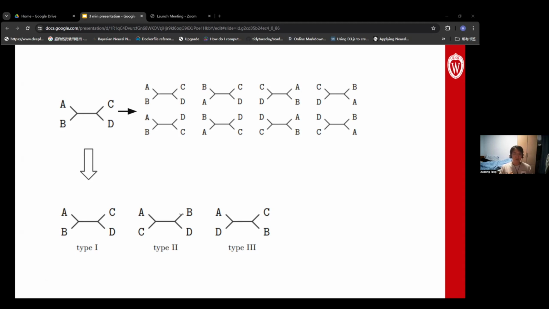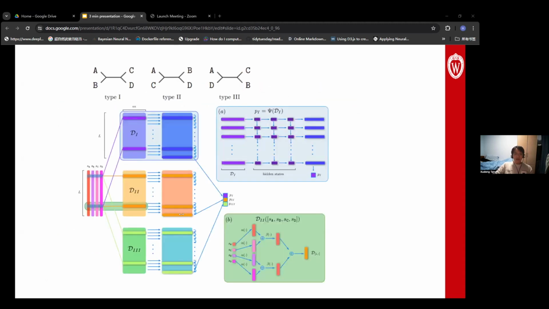So the model that we proposed in our paper focused on improving this aspect, so we introduce an invariance property to the neural network. The model takes in a module that accounts for all possible permutations of each type of tree. In this slide, we give a broad overview of our model for a 4-taxon tree. The D here stands for a descriptor. Each descriptor accounts for all equivalent trees of one tree type. In the case of 4-taxon trees, there will be 3 descriptors accounting for 3 different tree types.